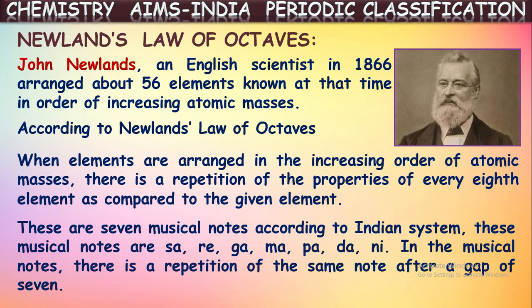So there are seven musical notes according to the Indian system. These musical notes are, as we know, sa, re, ga, ma, pa, da, ni. In the musical notes, there is a repetition of the same note after a gap of seven, isn't it? After the gap of seven, we get the eighth note again, which is similar to the first note. In the same way, among the elements also, there is similarity between the first and the consecutive eighth element when they are written in the increasing order of their atomic masses. It was found by Newland.